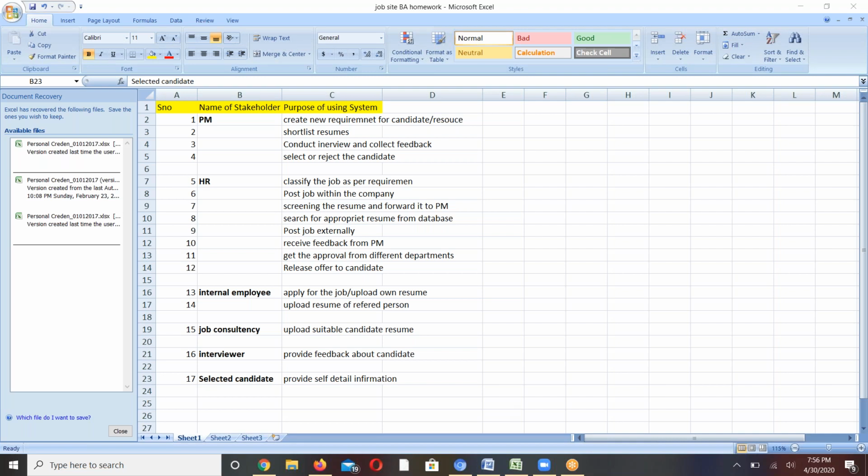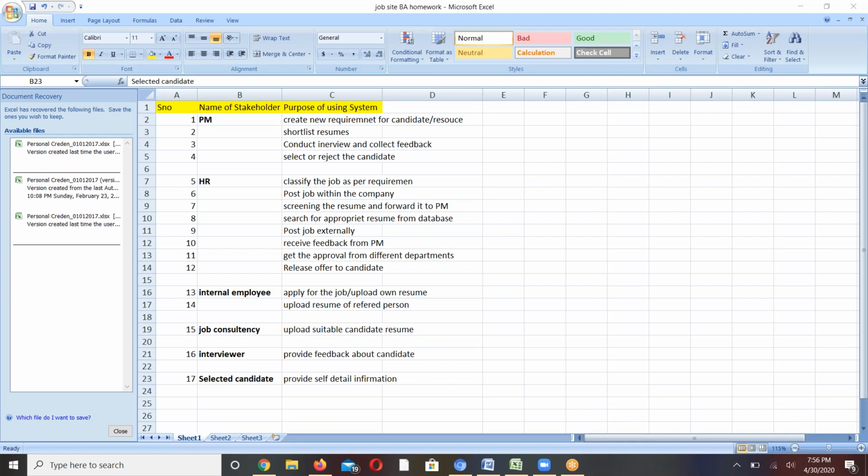understanding. As per me, the first stakeholder is the project manager. He should use the system to create a new requirement for a candidate, shortlist the candidate after review of the resume, conduct the interview and collect the feedback from the interviewer, and select or reject the candidate.